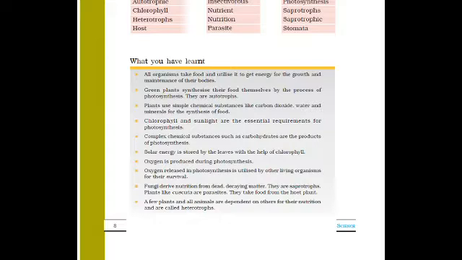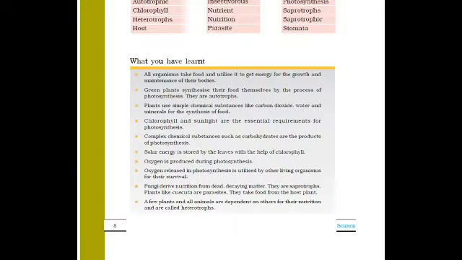Second, green plants synthesize their food themselves by the process of photosynthesis, and they are said to be autotrophs as they are preparing their own food. Third, plants use simple chemical substances like carbon dioxide, water and minerals for the synthesis of food. For making the food, plants are using carbon dioxide, water and minerals.